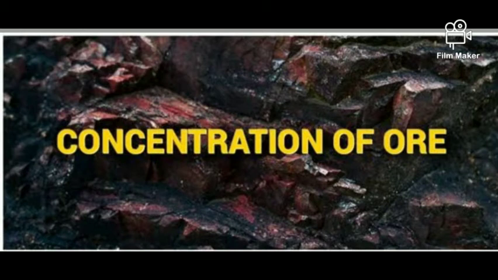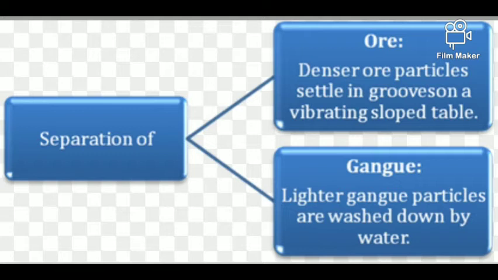Hello students, today we are going to start a topic that is concentration of ore. What is the meaning of concentration of ore? There is this ore that contains some impurities along with the ores. So impurities are known as gangue. So concentration means to separate the ore or the metal from these impurities, these gangue particles.